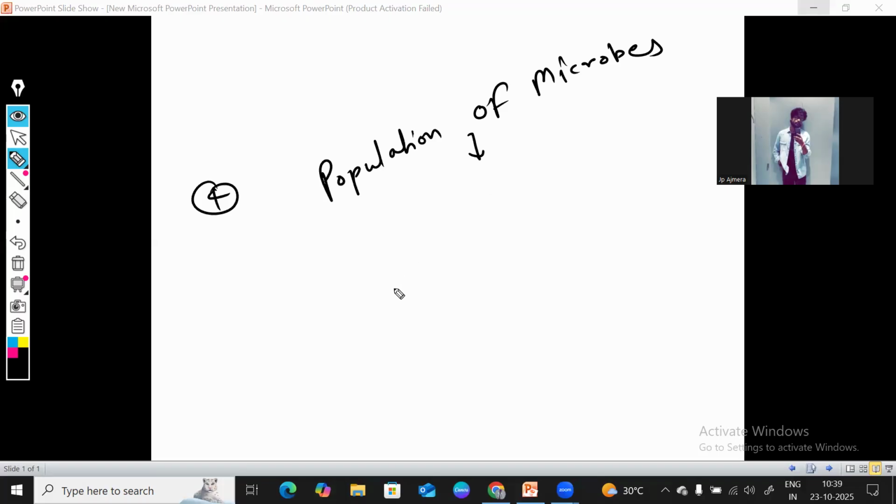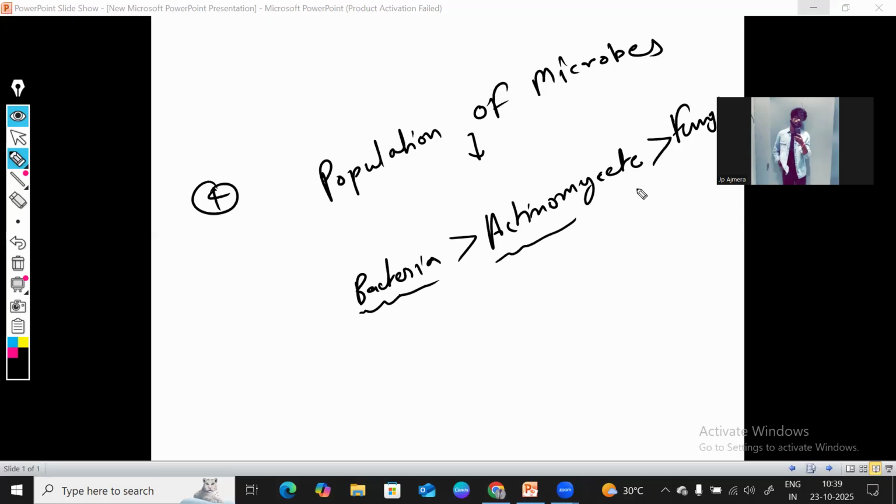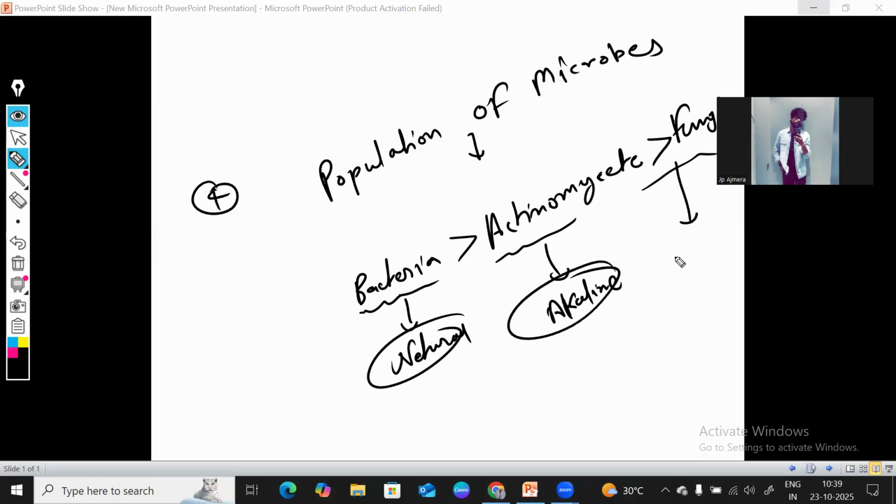We already discussed that bacteria is the dominant one, the highest in soil. Next are actinomycetes, and the lowest number in soil is fungi. Bacteria are found highest in neutral pH, actinomycetes in alkaline, and fungi in acidic conditions. Good. Let's move to the next one.